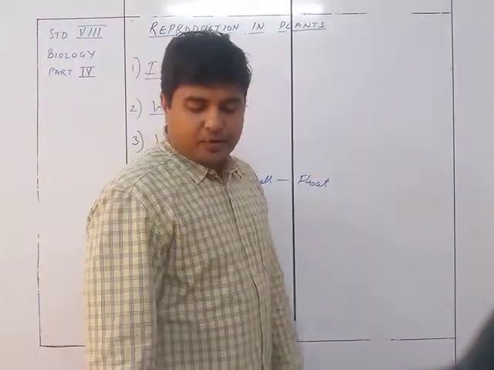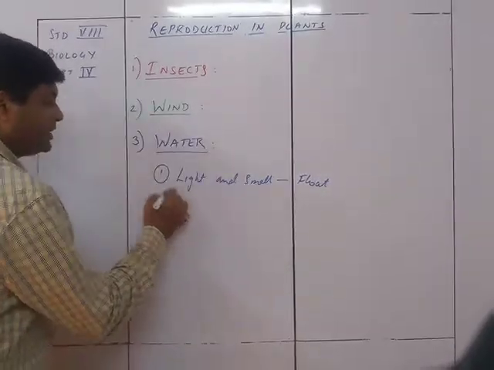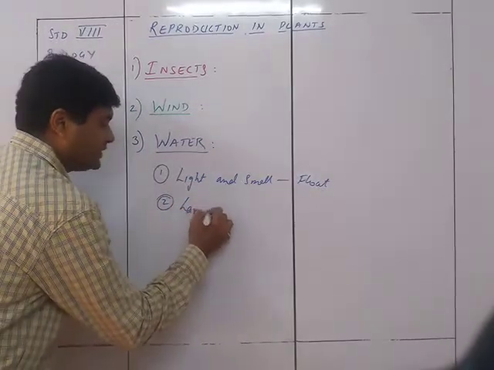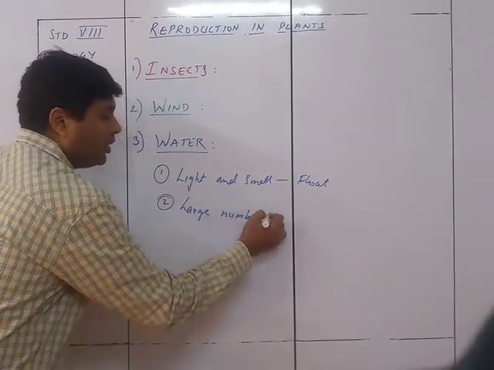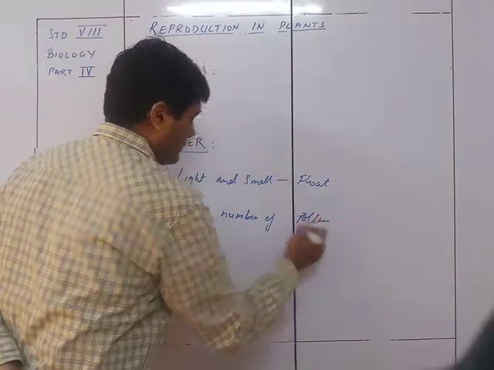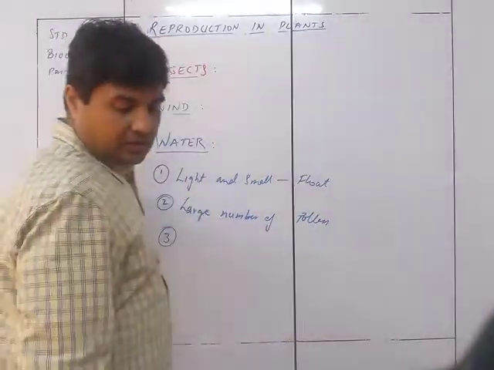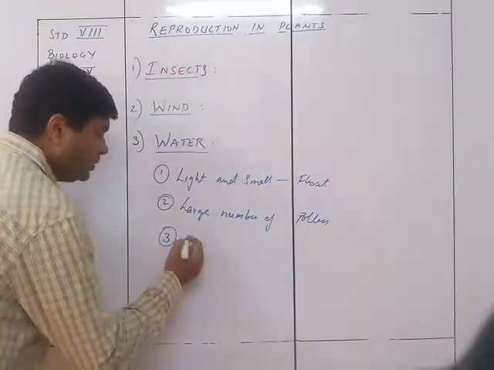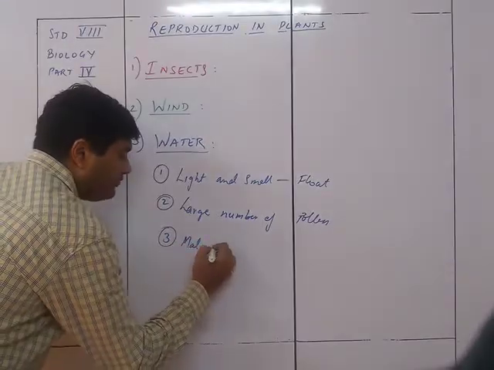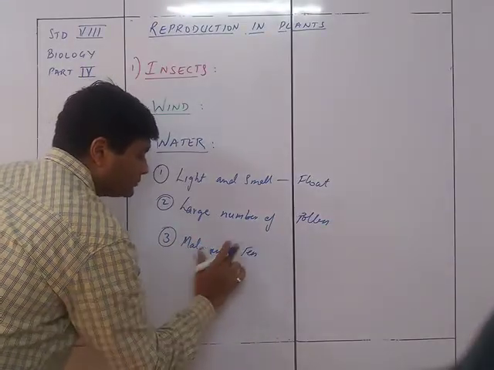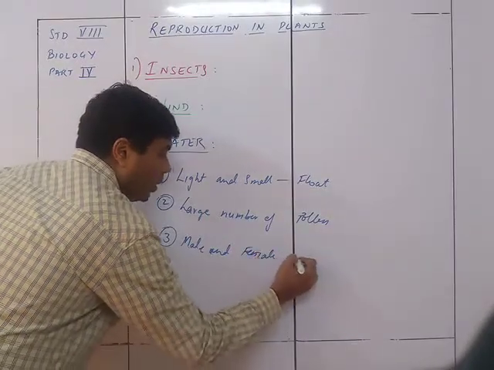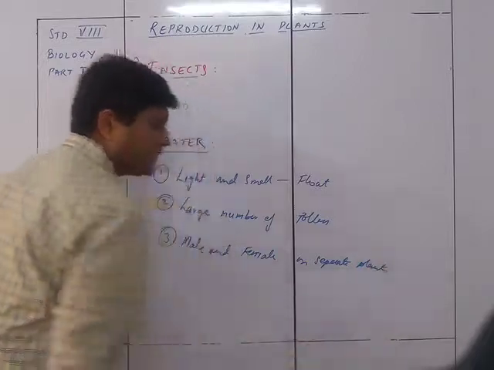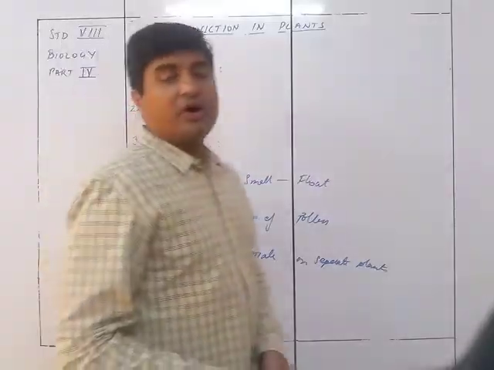Second, pollen grains are produced in large numbers. Of course, the same thing again, because a lot of pollen grains are going to be wasted in the water. That's why large numbers of pollen grains. And the third one is male and female flowers are borne on separate plants. Okay, so these are the characteristic features of water pollinated flowers.